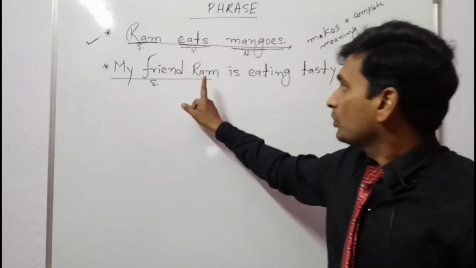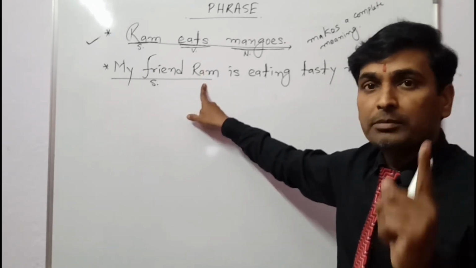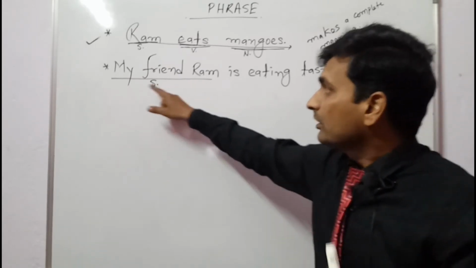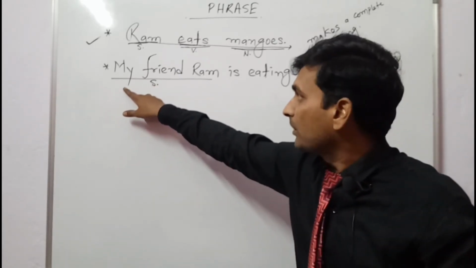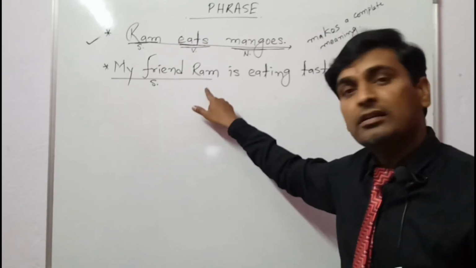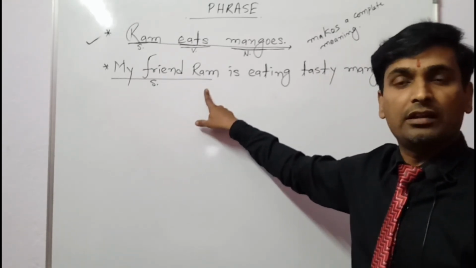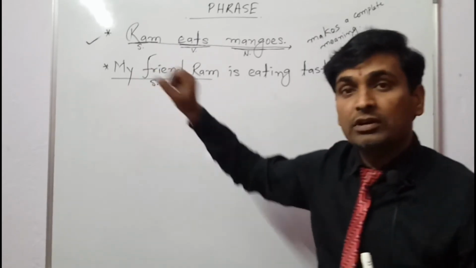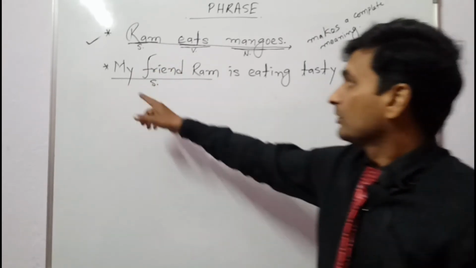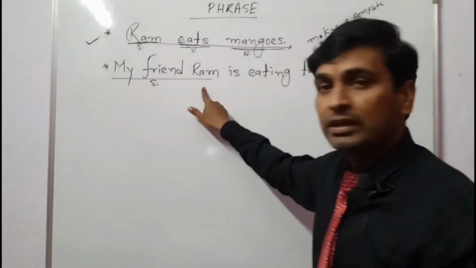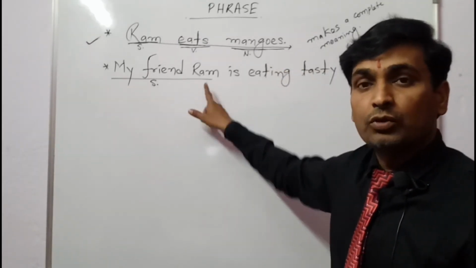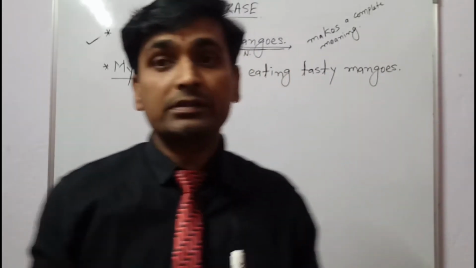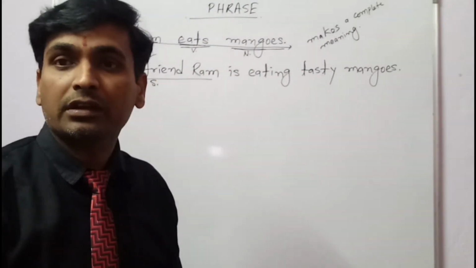Clear? So here you can see Ram is not of a single word. With Ram there are two more words, that is my friend and then Ram. Clear now? So now the subject is of more than one word. 1, 2 and 3. So now it is a phrase. I hope you are understanding what I am trying to make you understand.